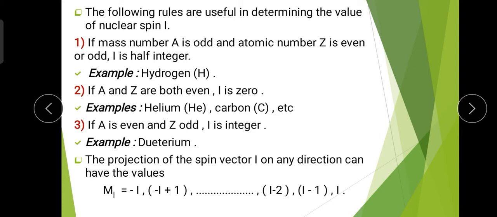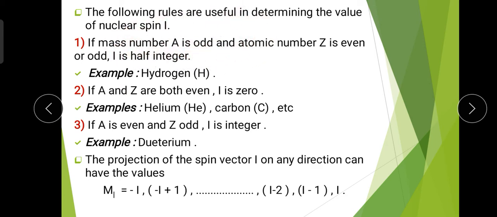An example of that is the hydrogen atom. We know that in hydrogen there is a single electron, and for the hydrogen atom Z is equal to 1, that is, the atomic number is 1, so Z is odd, and the mass number A in the hydrogen atom is 1, that is, there is only one proton. So the hydrogen atom satisfies this rule.